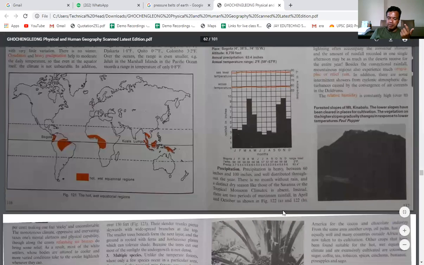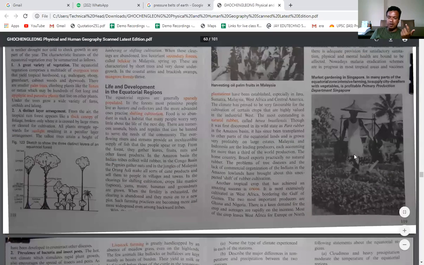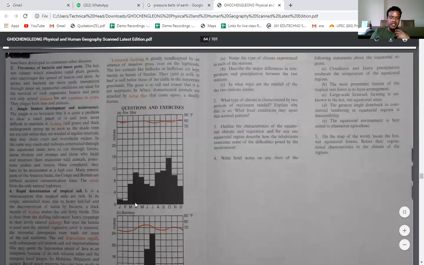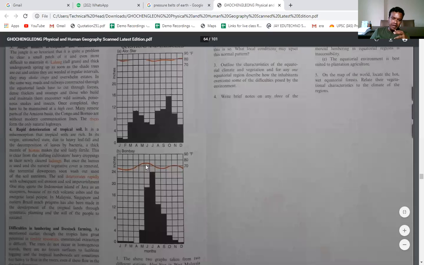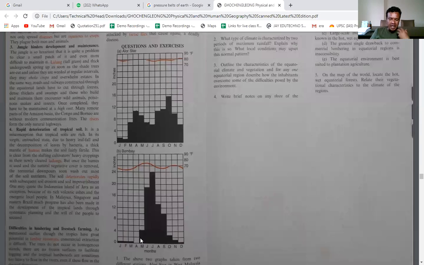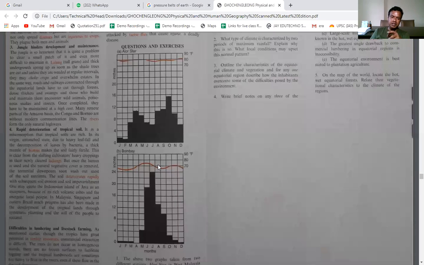Here it is the forest types. Here they have given the examples and pictures, and here also they have told what is the economic activity of the people in Singapore, and here they have given the structure of the forest in the equatorial type of climate. And here there is one more location, that is Bombay. Bombay is of the monsoon type of climate, but again Bombay also sometimes shows the equatorial type of climate. That is why Bombay is mentioned here. But anyways, you need to remember all this information in the equatorial type of climate, right? So if you have any doubts, you can ask me.